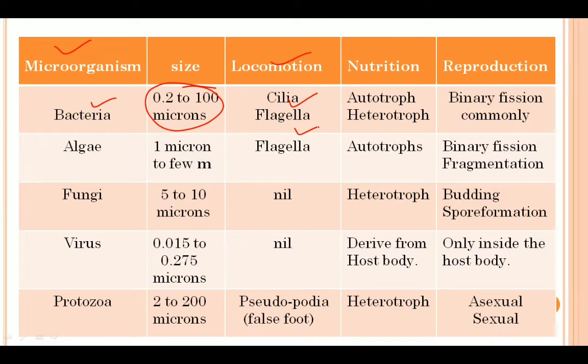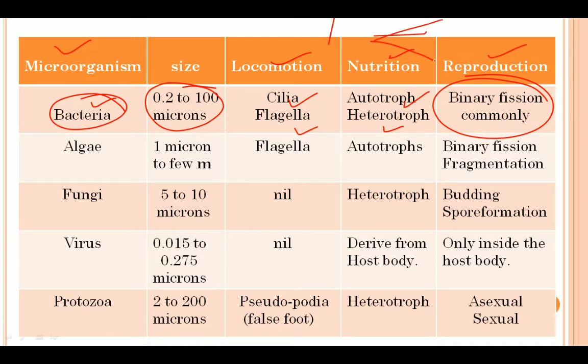Now the mode of nutrition in case of bacteria can either be autotroph, meaning those organisms which can prepare their own food, and heterotrophs are those which depend on other organisms for food. And reproduction in case of bacteria is commonly binary fission. In binary fission, a single cell gets divided into two cells, right? As in this case, the nucleus of the parent body gets divided into two nuclei, and you will find two daughter cells to be present over here.